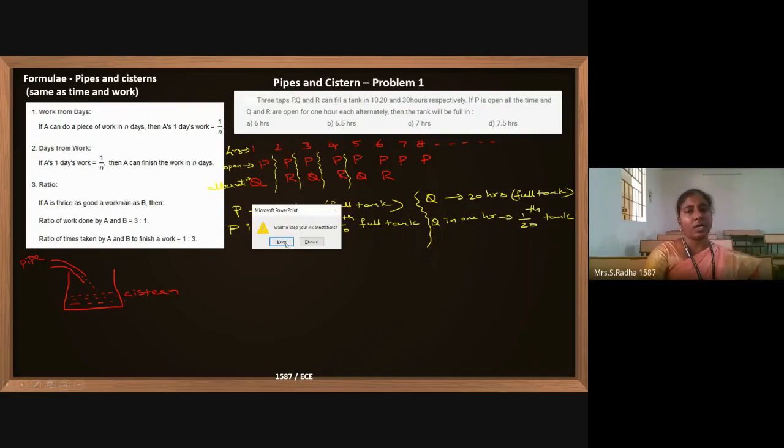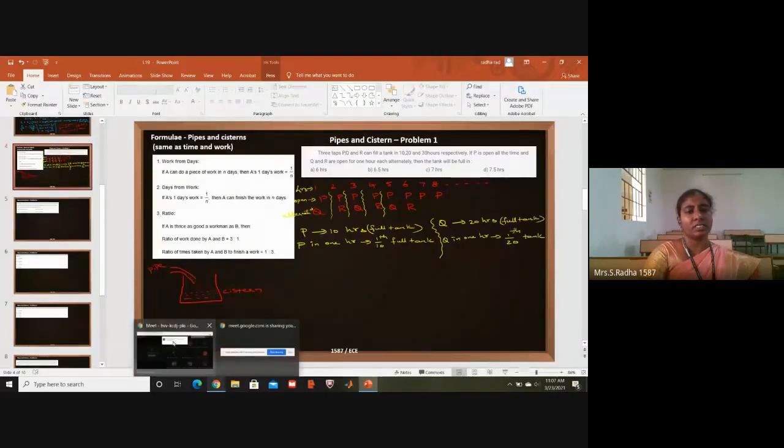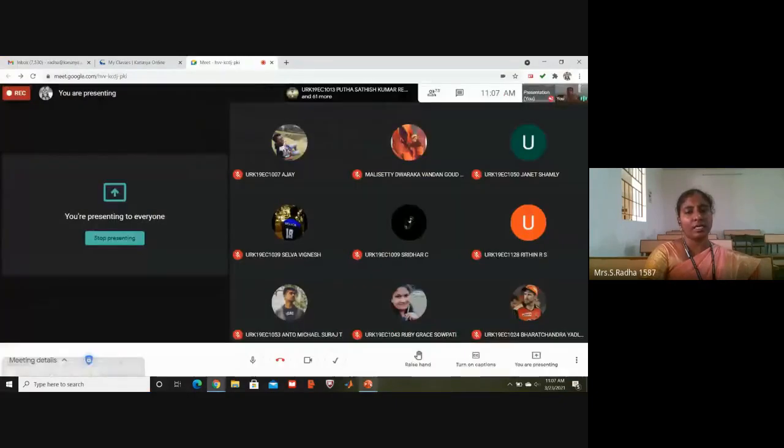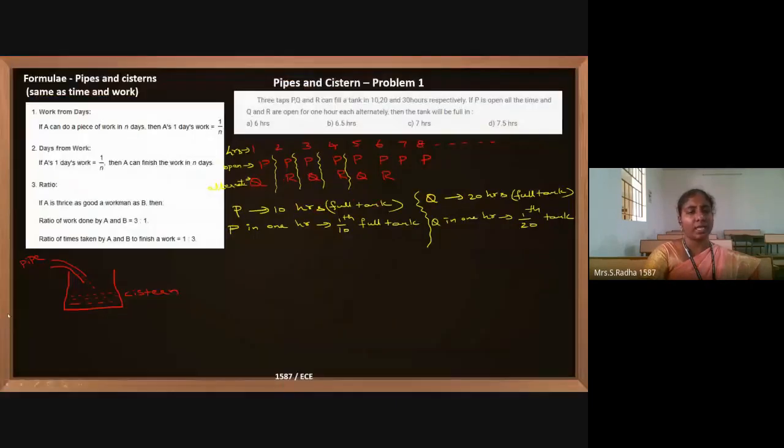Similarly for R, the third pipe, we can write the logic. R takes 30 hours to fill the full tank. So in 1 hour, R can fill 1 by 30th of the full tank. This is the story of R.